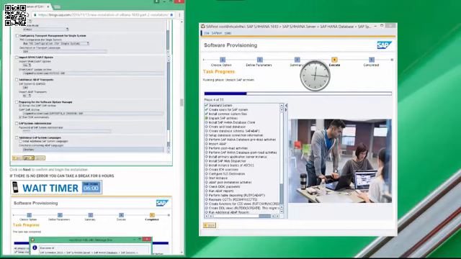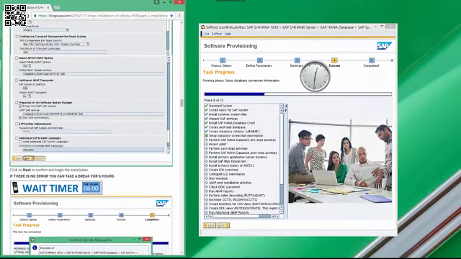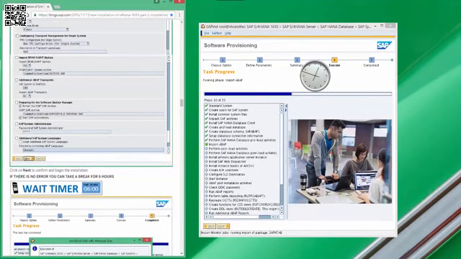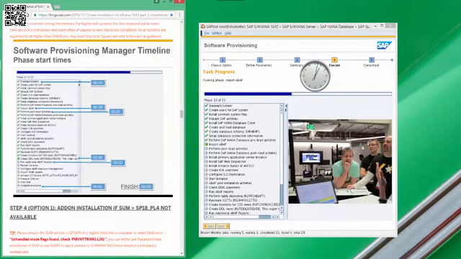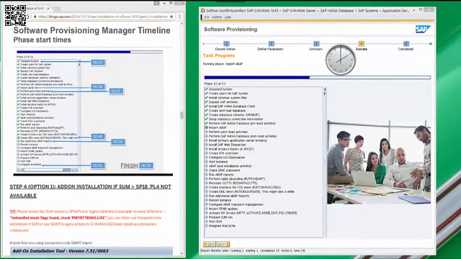The clock starts at 12. After 15 minutes, it reaches the unpack SAR archive status. After 30 minutes, it's setting up database connection info. After 50 minutes, it is at ABAP import. After 1.5 hours, there are 5 jobs running and 1 waiting. After 2 hours from start, there are still 2 jobs running.